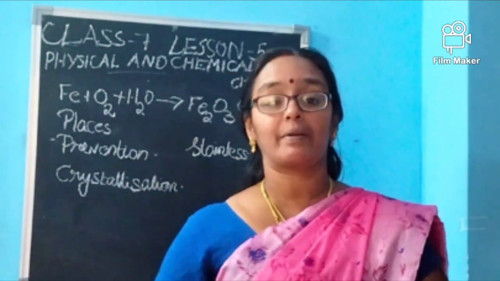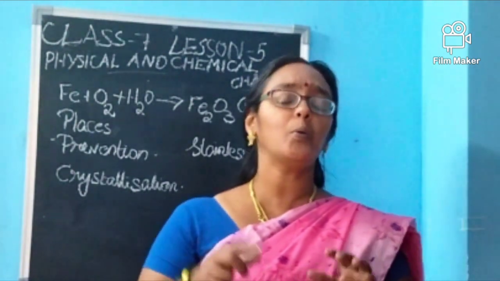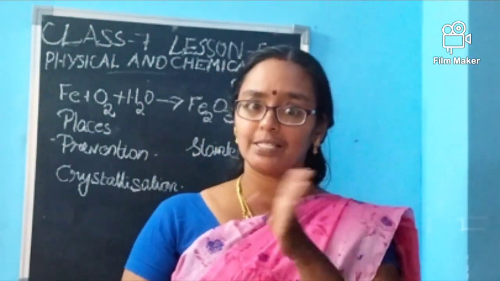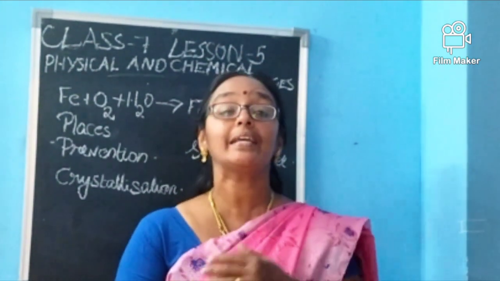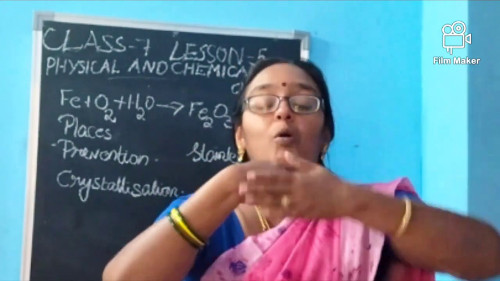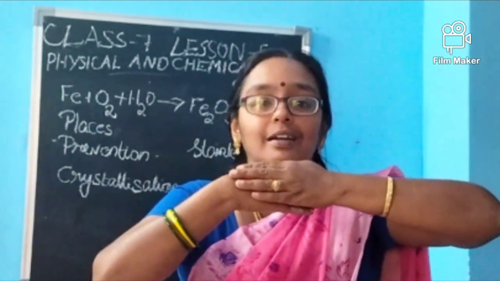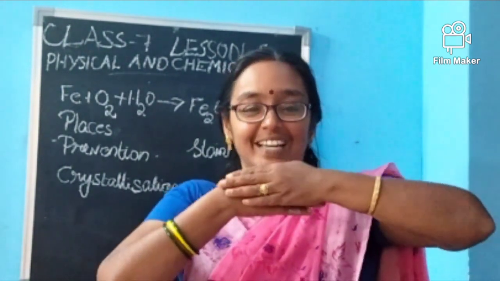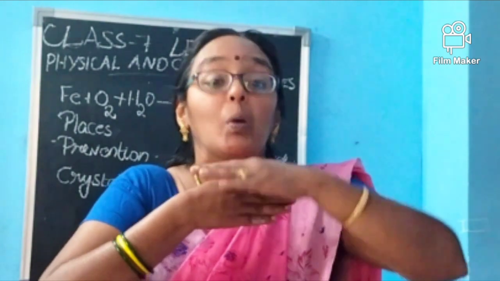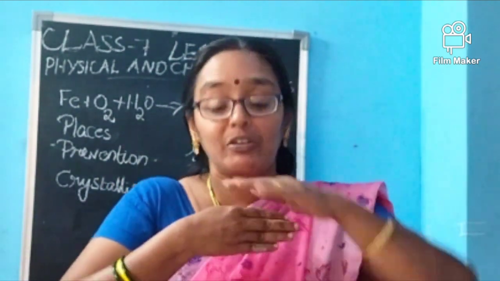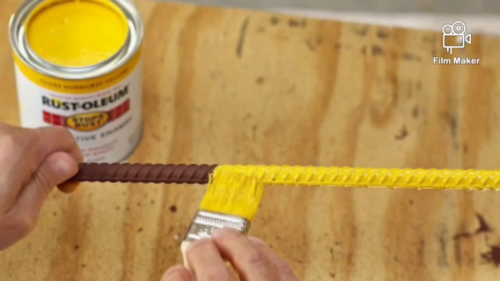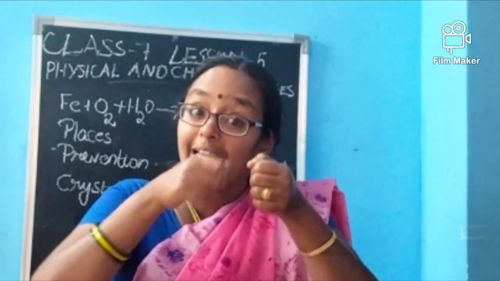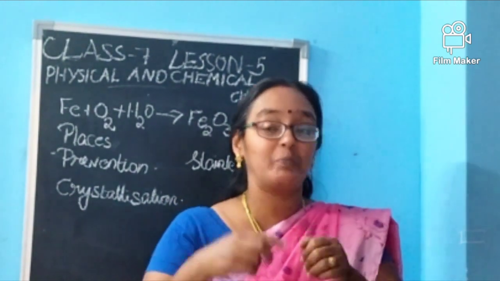So rusting is a big problem right now. Rusting has to be prevented. How can we prevent rusting? Easy way, painting. Why is painting helpful? Because the iron is coated with something, so it is not exposed to the environment. Iron is to be coated with paint or with grease or something. If we are coating, what will happen? This iron will not be exposed to the outside. So the rusting can be reduced to a large extent. Okay, like your nail polish, you are painting your nails with nail polish, right? Like that, you are painting the iron with these things.